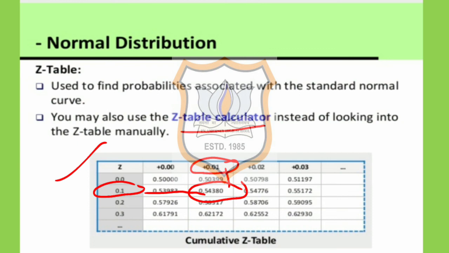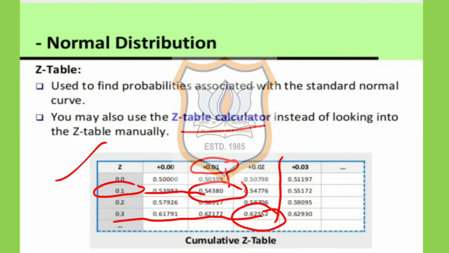Similarly, if we want to find 0.32, this is 0.3, this is 0.02, the intersection is this, so this value will be the area under the curve. It is similar to the log table which we use. We will be doing the sums based on this, and we will be calculating the value of the probability corresponding to the values of x.